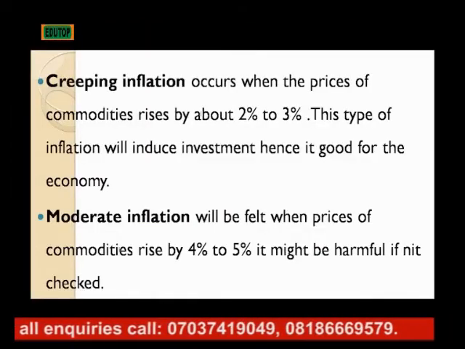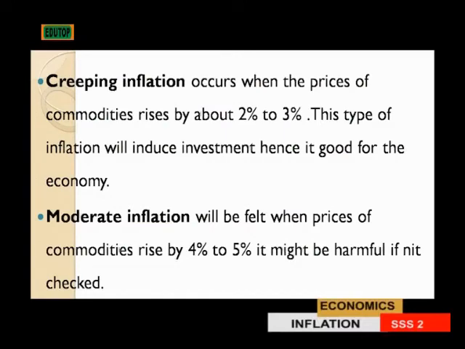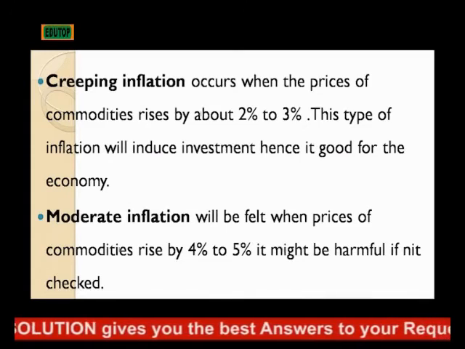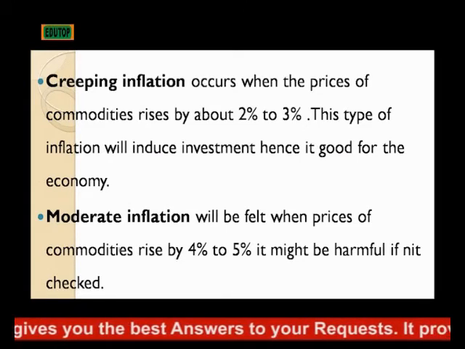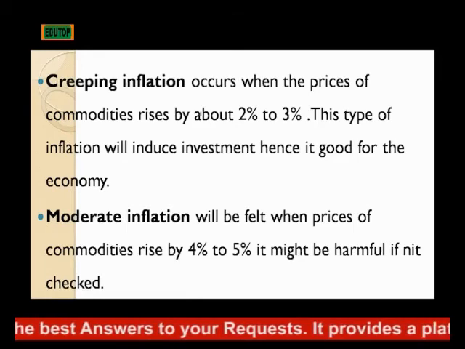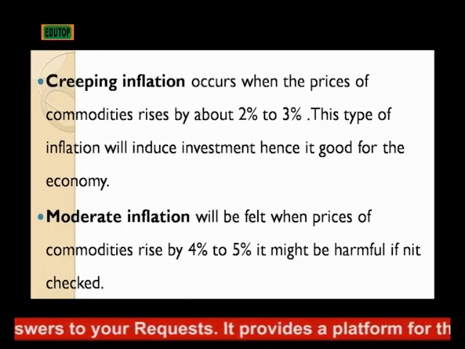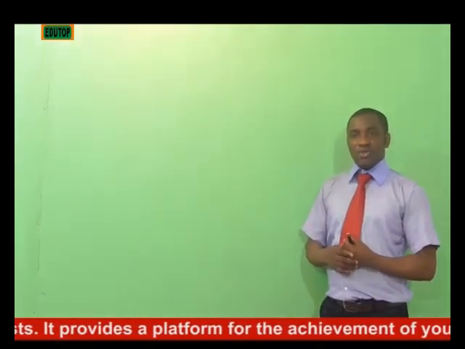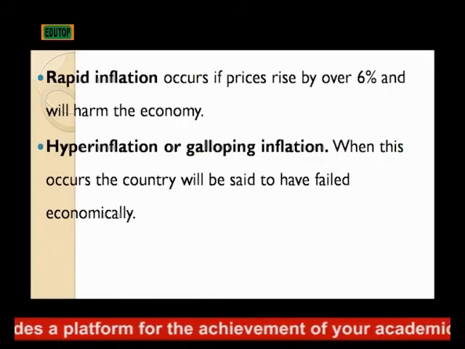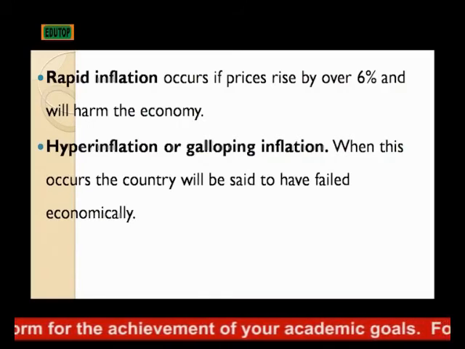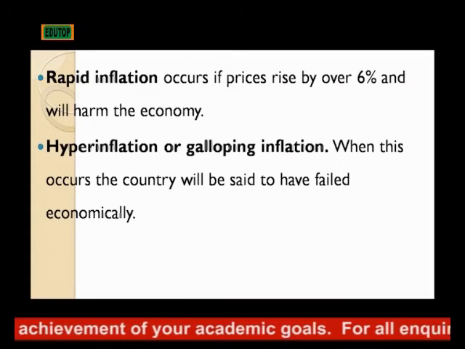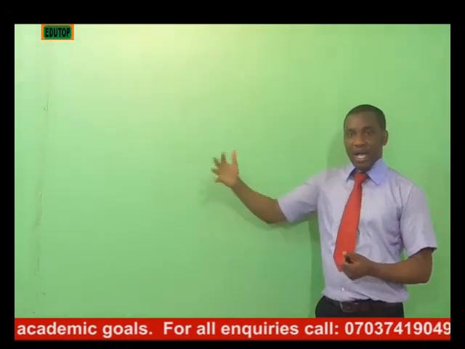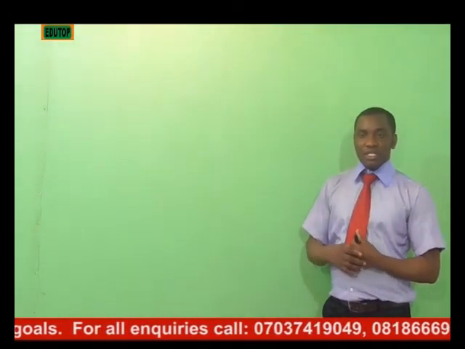Moderate inflation is felt when the prices of commodities rise at the rate of 4 to 5% over a particular period of time. This might not be harmful in the society, and it can easily be checked because it is not too high for the economy to maintain at that particular time. Also, we have rapid inflation. Rapid inflation occurs if the prices rise by over 6% and above. This can be harmful to the economy because it is very high and is going beyond the measure.